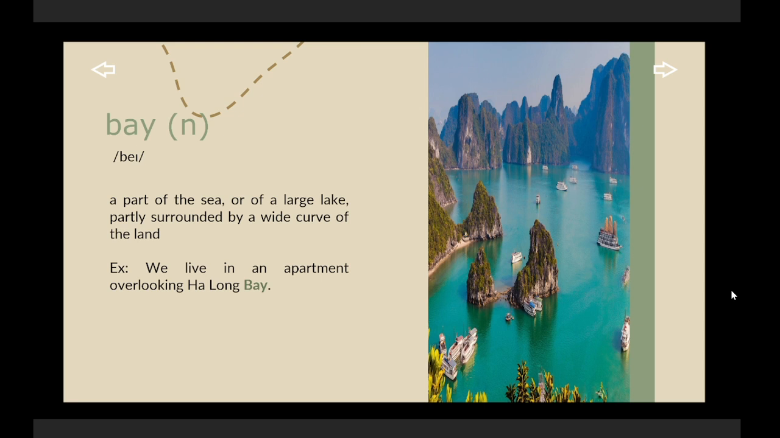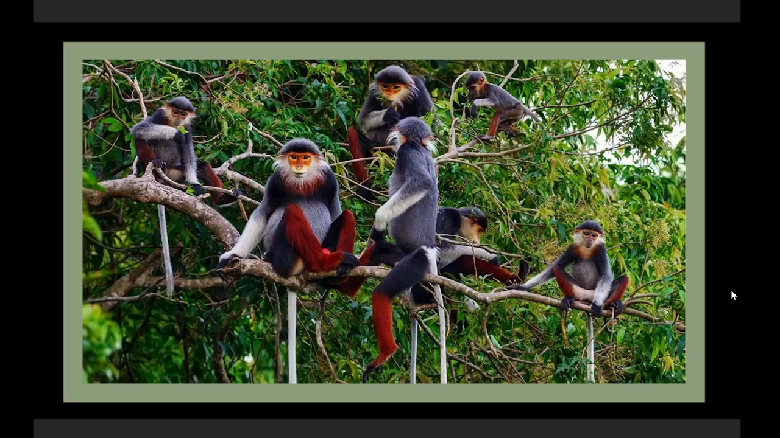So here is an example for you. We live in an apartment overlooking Hạ Long Bay. Look at the picture, so beautiful. Secondly, look at these animals, so cute. So this is a place in Vietnam where rare animals or plants are kept. It is Cúc Phương National Park.